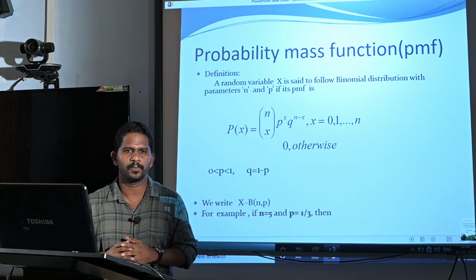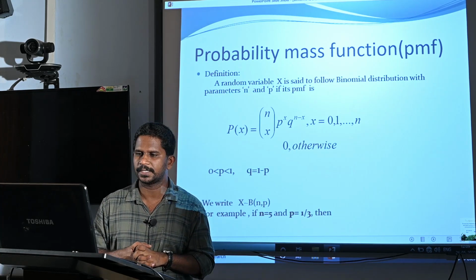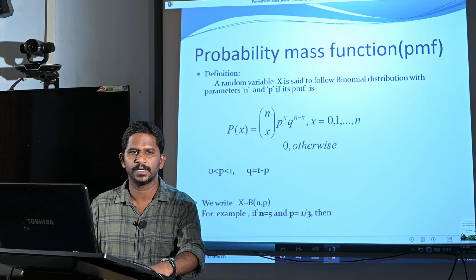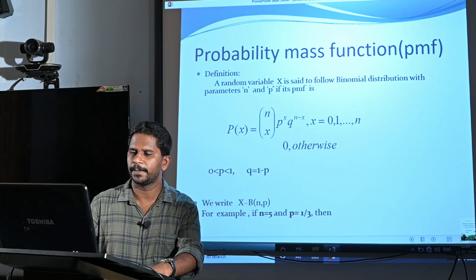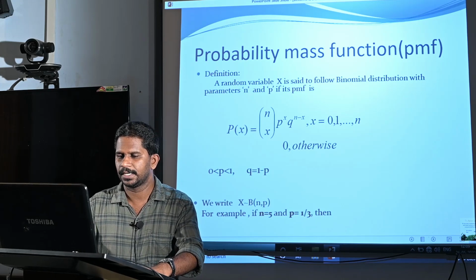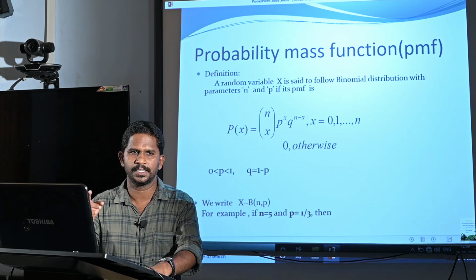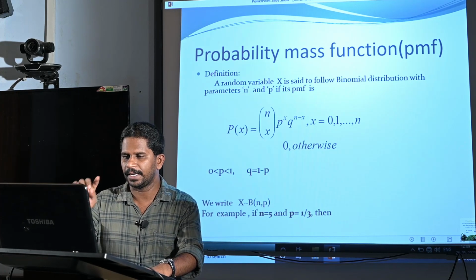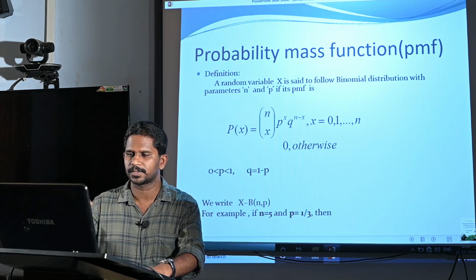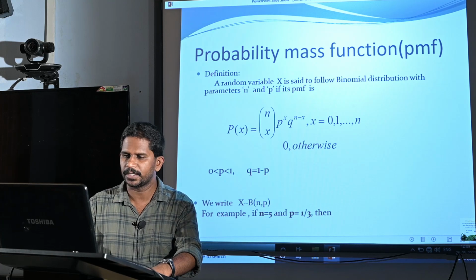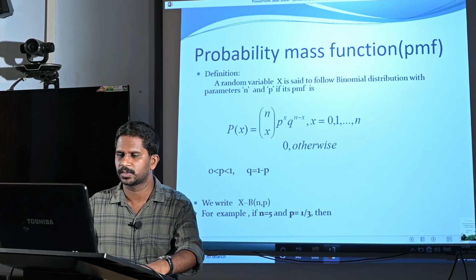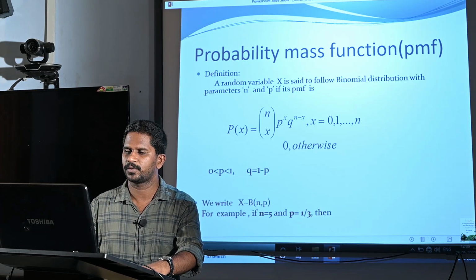Here nCx is the binomial combination. The definition is n factorial divided by x factorial times n minus x factorial. Now, what is p? p is the probability of success and q is 1 minus p, which is the probability of failure. So n is the number of trials, p is the probability of success, and q is 1 minus p, the probability of failure. So the definition of the probability mass function is P of x equal to nCx p raised to x q raised to n minus x, and x takes values 0, 1, up to n.